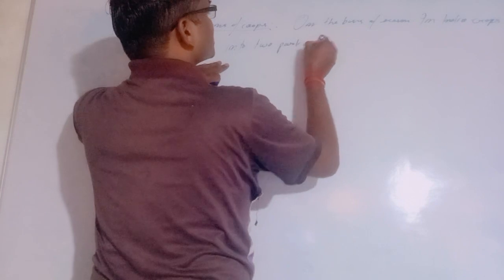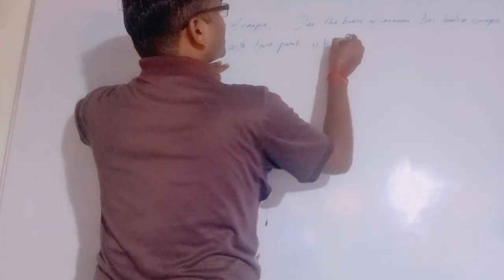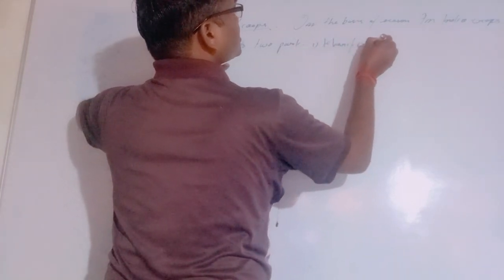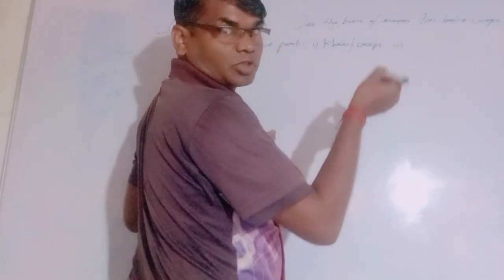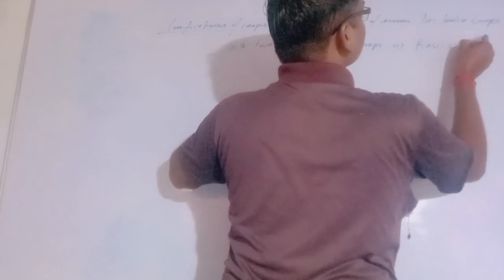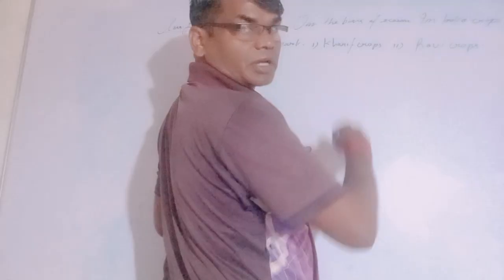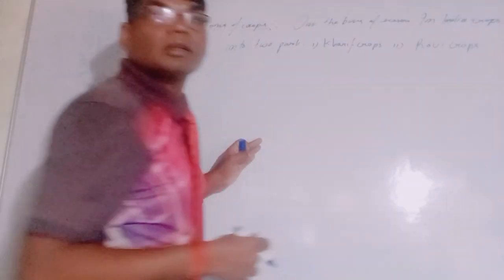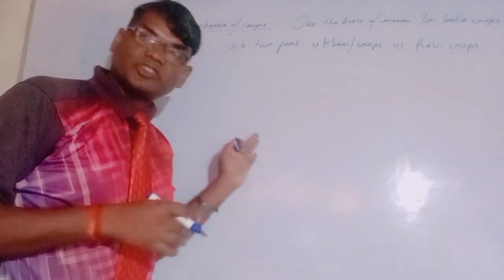First, kharif crops, and second, rabi crops. There are two types of crops, kharif crops and rabi crops, that we will discuss here.